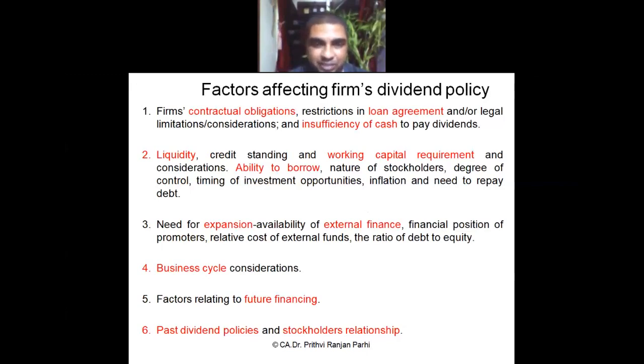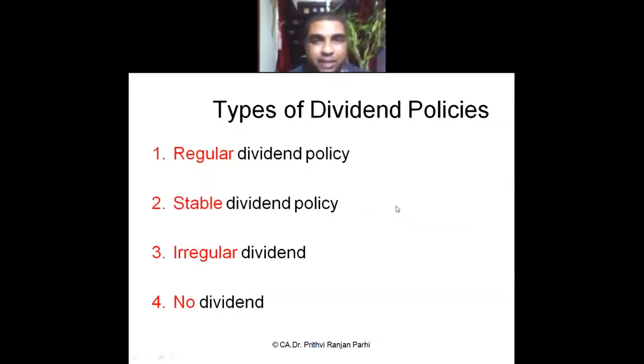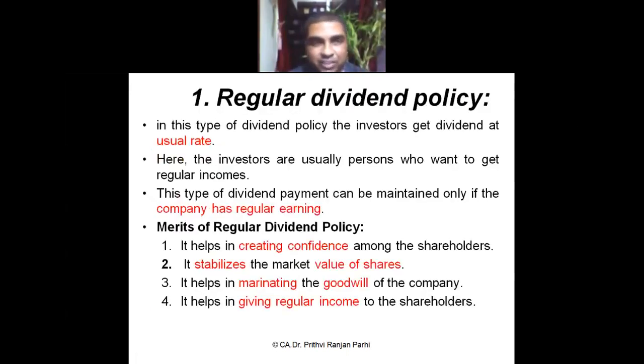Is it not? Are you getting? So these are the factors which affect the dividend policy. Now there are broadly four kinds of dividend policies in your syllabus. We have to cover these four types. One is regular, second is stable dividend policy, third is irregular, fourth is no dividend policy, that means dividends are not paid. One by one we'll be covering these dividend policies.